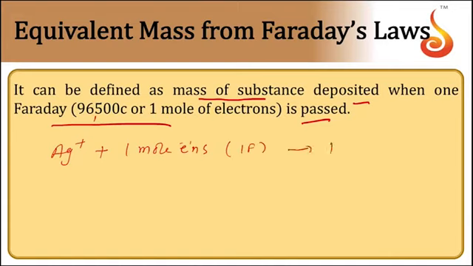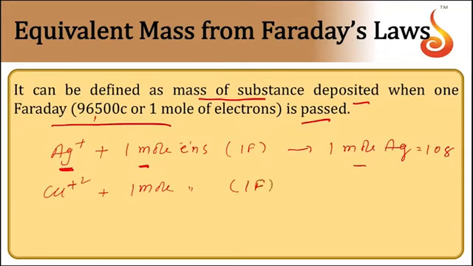Then you are going to get 1 mole of silver, because each ion requires 1 electron. We are passing 1 mole of electrons, so we are going to get 1 mole of silver, which is equal to 108 grams.